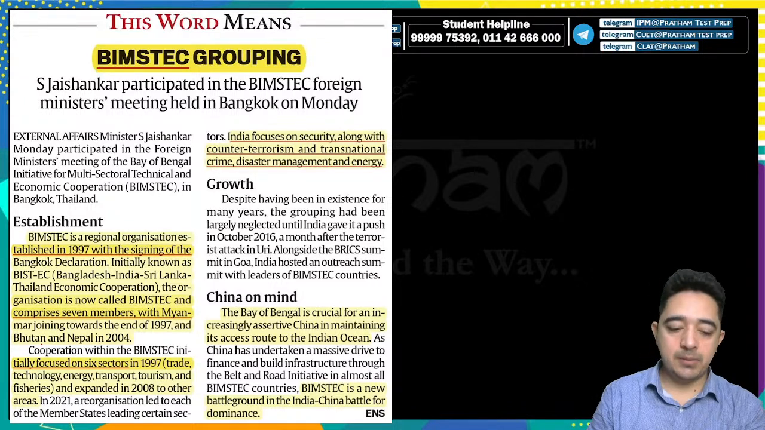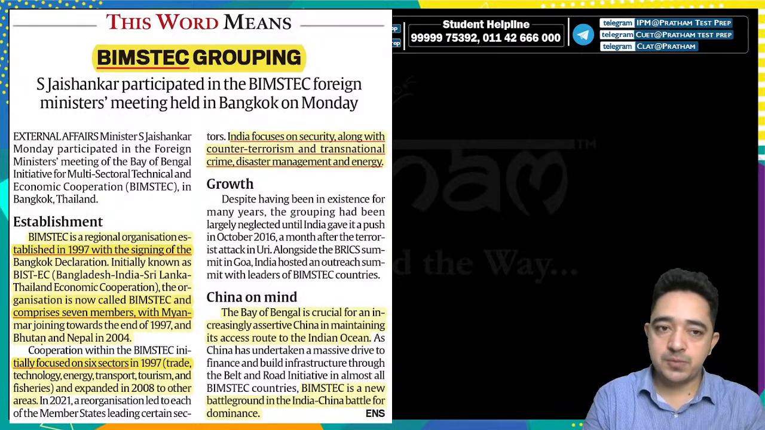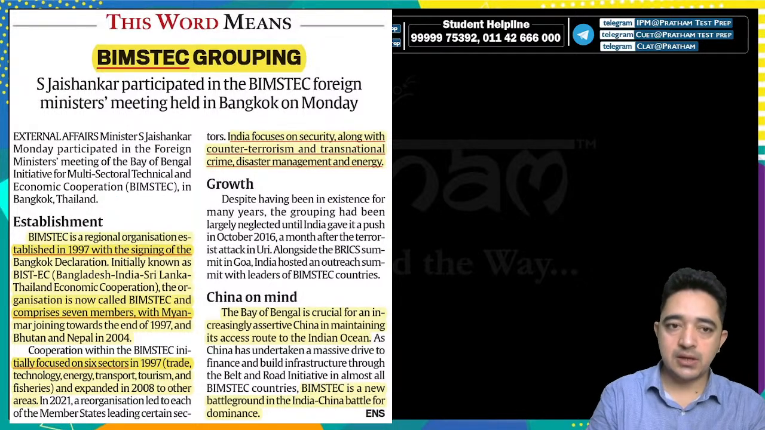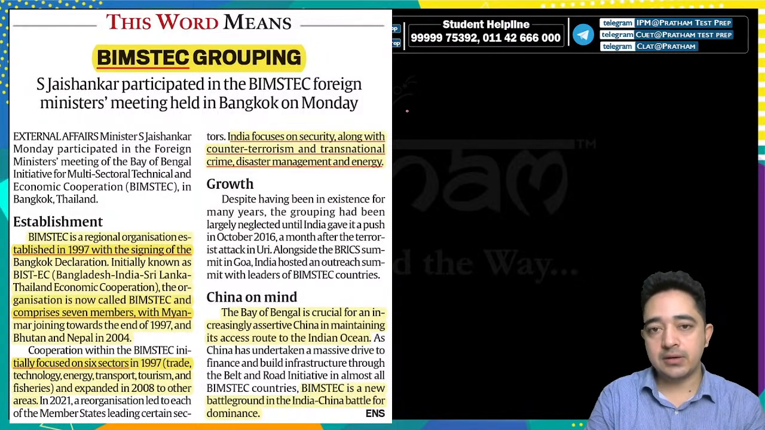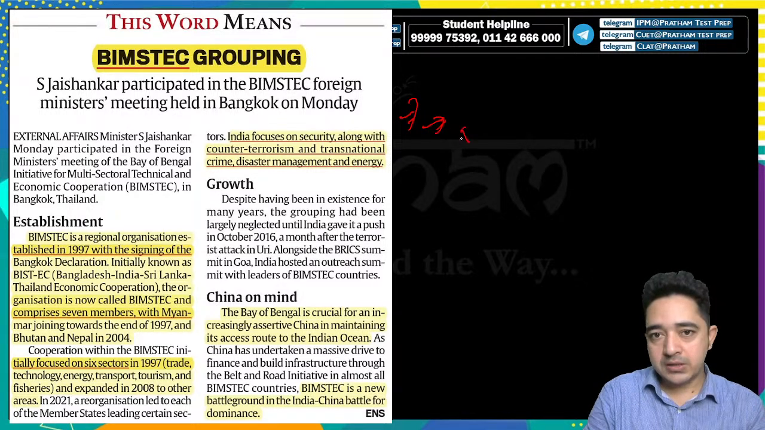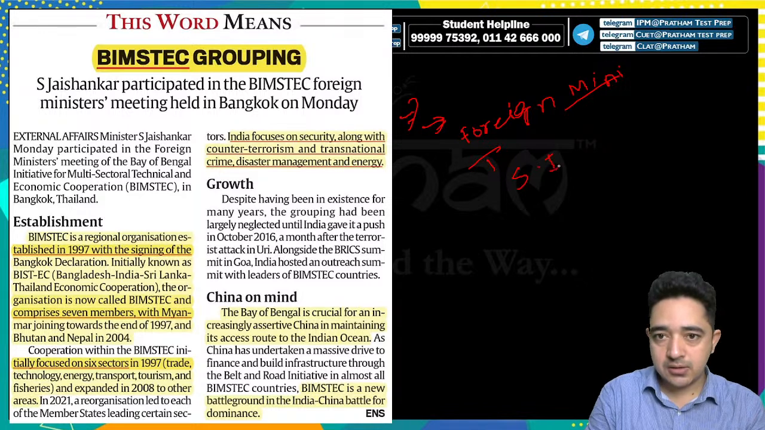So what is the main purpose of BIMSTEC? Recently External Affairs Minister S. Jaishankar... the first important takeaway for your exam is: who is our foreign minister, or we can say External Affairs Minister, that is S. Jaishankar.